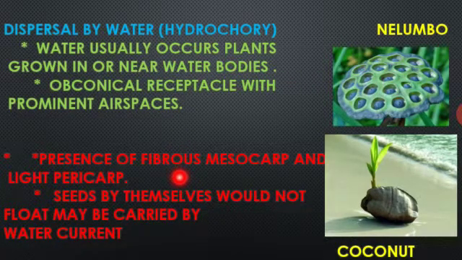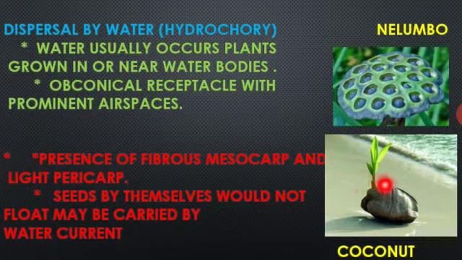Another example is coconut. You can see the surface of the coconut has a fibrous mesocarp and a light pericarp. The mesocarp is fibrous, and the outer skin layer, the pericarp, is very thin and light, so it can be carried through the water. The seeds cannot move themselves, they can be floated only through the water current, and it reaches the seashore, and you can find a lot of coconut trees near the seashore, isn't it?